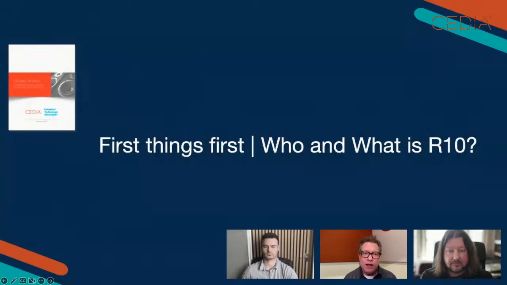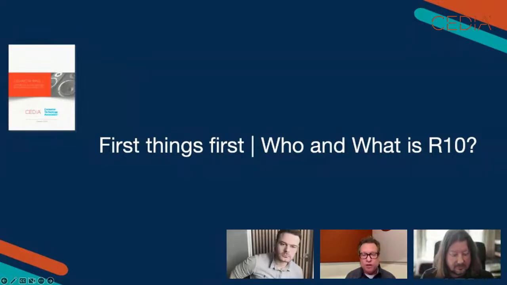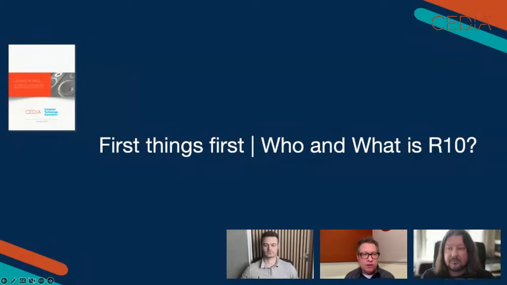So first things first, I said I would talk about who R10 is. Many of you might know that. Many of you might not know that. CEDIA is a standards development organization, and so is the Consumer Technology Association. We have a joint group together, and the group is called R10. Yes, weird name that stems from back at the CTA days. When they first got into standards, they gave their groups a letter and number designation. So ours happened to become R10. When the group was first started, the CTA administered the group. Now CEDIA administers the group.